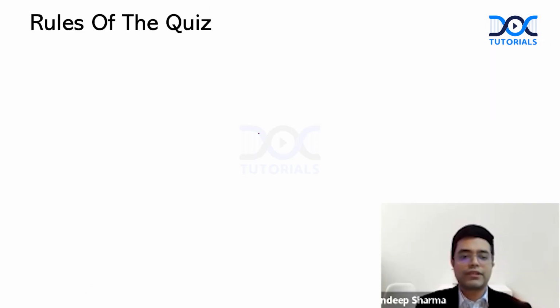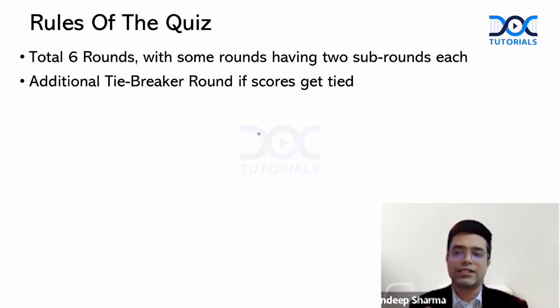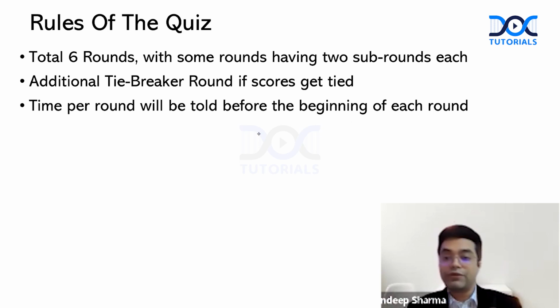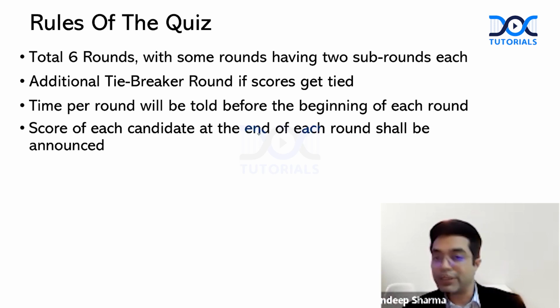So what are the rules we are going to follow here? Rules of the quiz: first of all, there will be a total of 6 rounds, with some rounds having 2 sub rounds each. That is, there will be sub parts in each round. An additional tiebreaker round will be used if the scores get tied. Time per round will be told before the beginning of each round. The score of each candidate at the end of each round shall be announced.